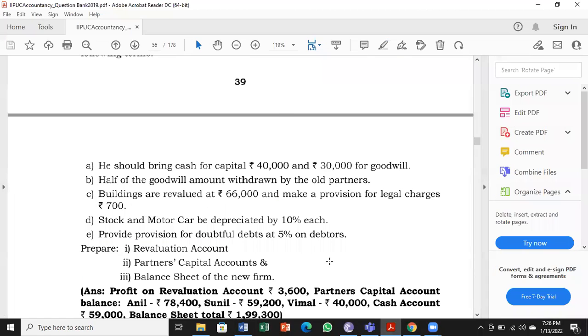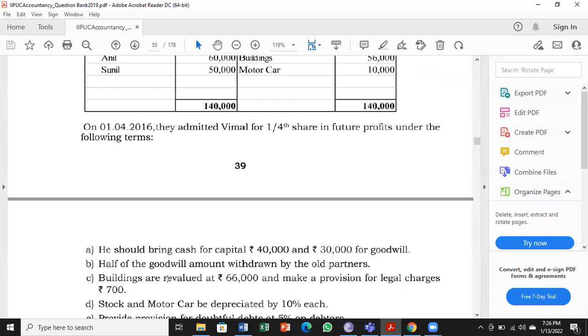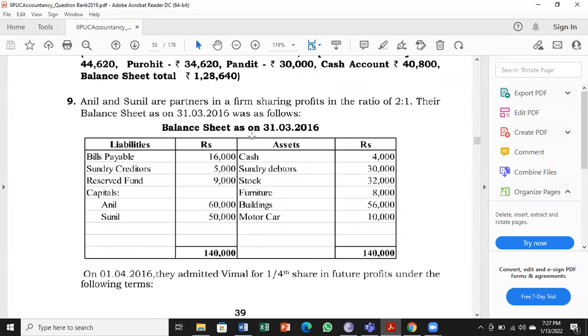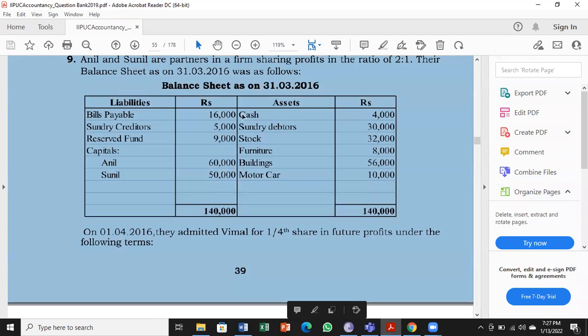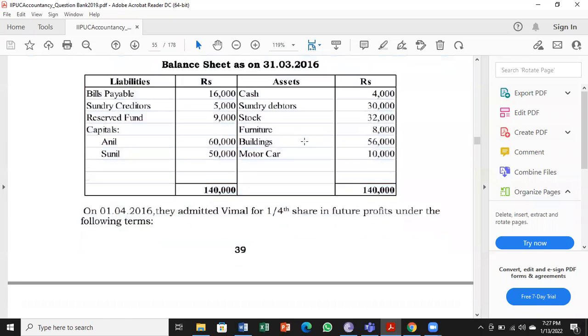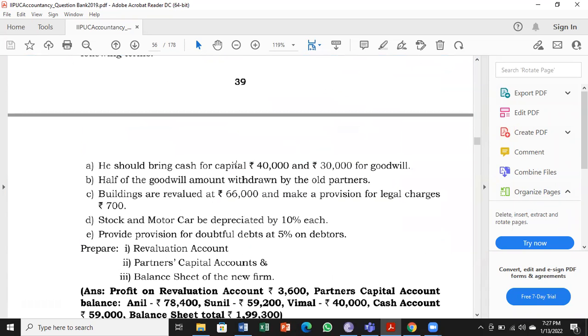Next, we move on to the first adjustment that is connected to Vimal. Vimal has been admitted into business for 1/4 share. He should bring cash for capital 40,000. For that, we have to check in the balance sheet: do we have cash or do we have bank? So we have here cash rupees 4,000, so cash account itself. So Vimal brings in cash for capital 40,000.